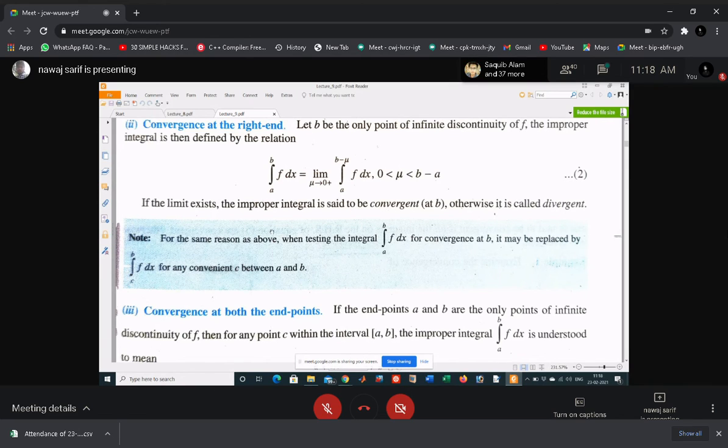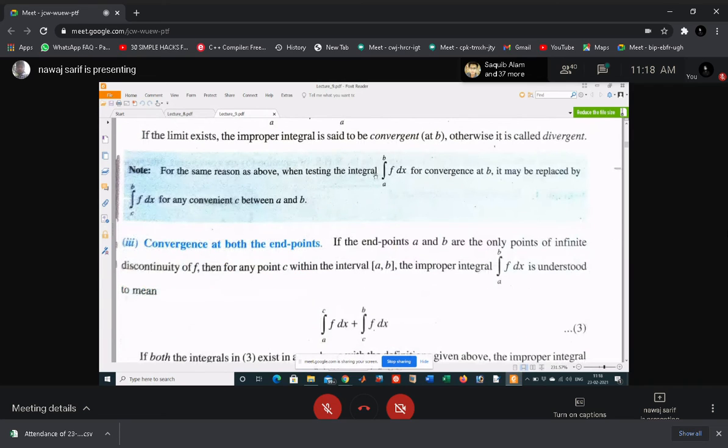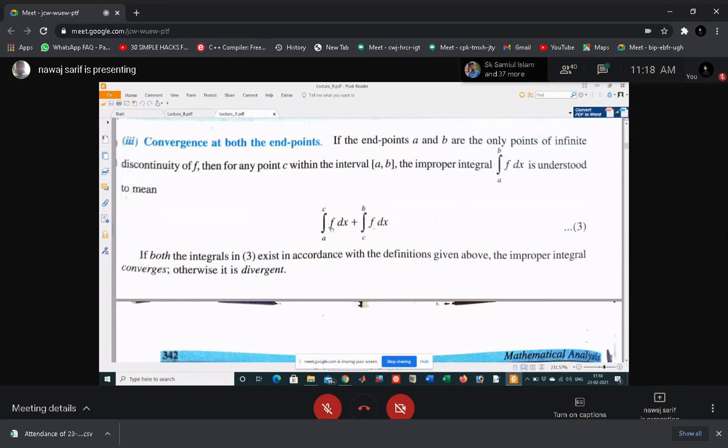So now convergence at both the points. In the first two cases either a is the point of discontinuity or b, but in the third case both the points a and b are points of discontinuity. Then integral a to b f(x) dx can be written as integral a to c f(x) dx plus c to b f(x) dx.